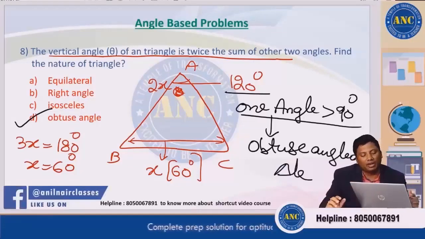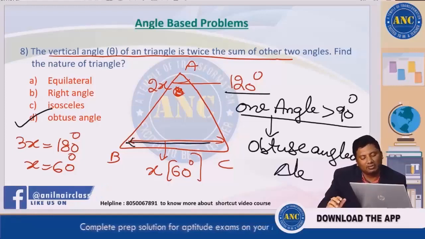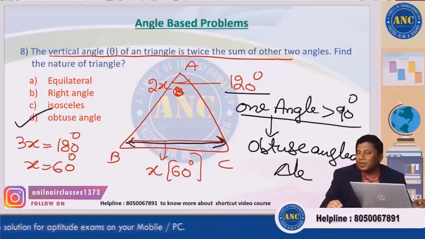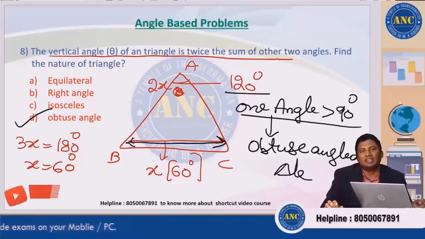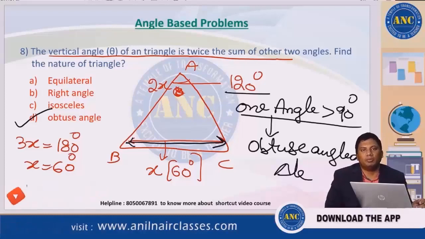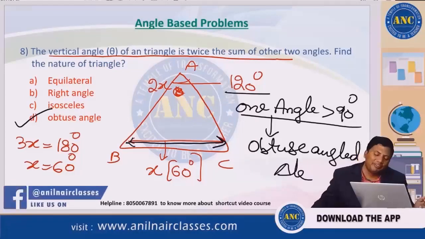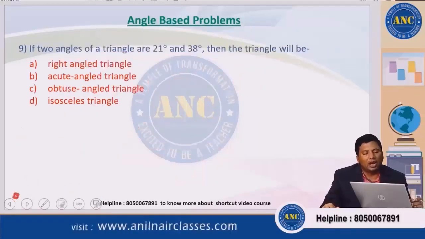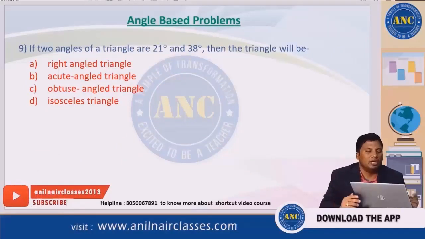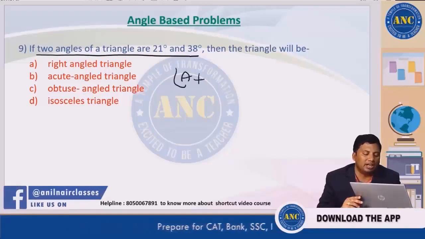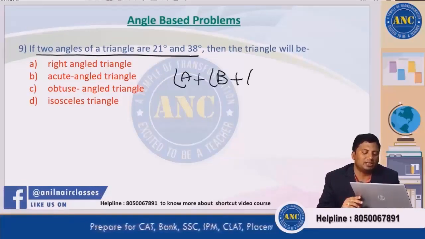Eighth one. Angle B plus angle C, if the sum is x, the opposite angle will become 2x. 2x plus x is 180, 3x is 180, x will be 60. If x is 60, 2x will be 120. If one angle is 120, which is greater than 90, then the triangle will be an obtuse angled triangle.